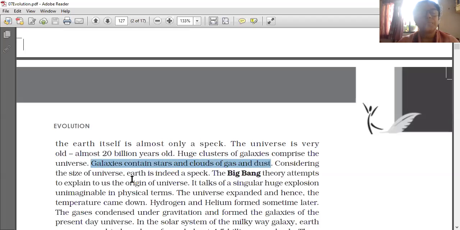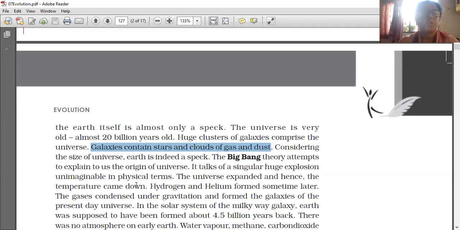Considering the size of the universe, Earth is indeed a speck. The Big Bang theory attempts to explain the origin of the universe. The first theory which tried to explain the origin of the universe is the Big Bang theory. What is the Big Bang theory? That we will learn now.